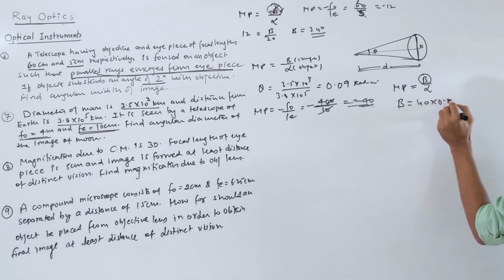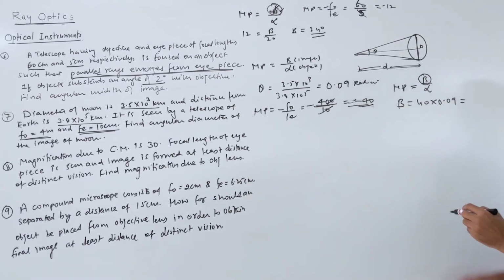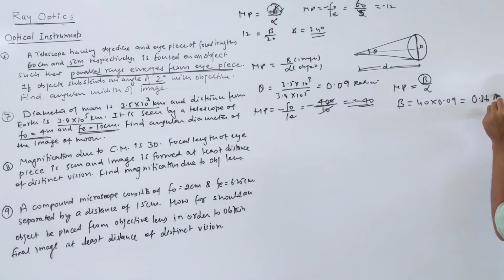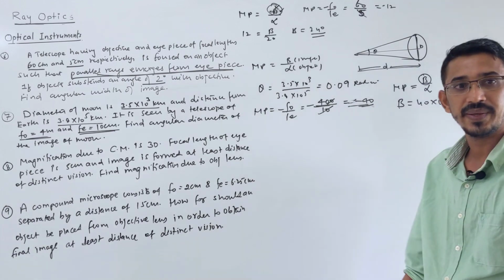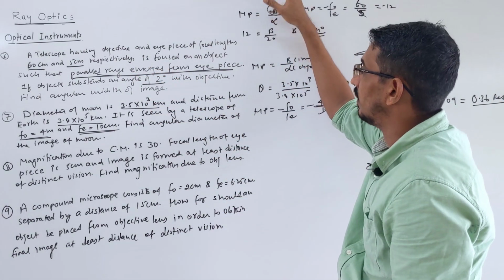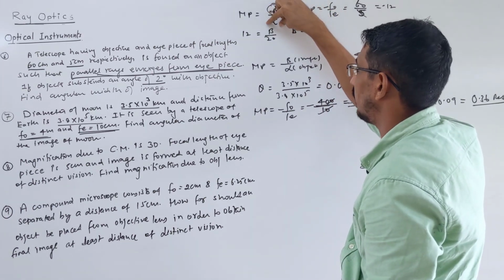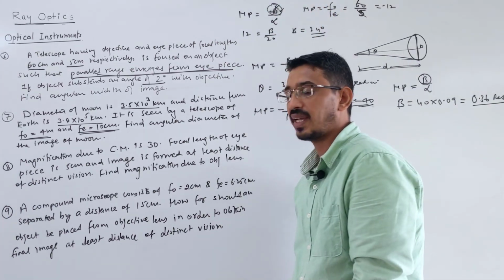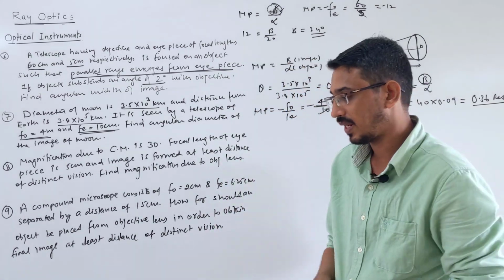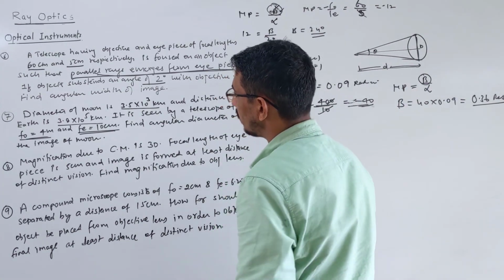40 into alpha, that's what? 0.09. So 4 into 9 is what? 36, and 2 zeros again, 0.36 radian. That will be your answer. Okay, yes. This is both question in terms of angular width. Angular width of the image by angular width of the object, or is it the angle subtended by the instrument by the angle subtended by your naked eyes? Okay.